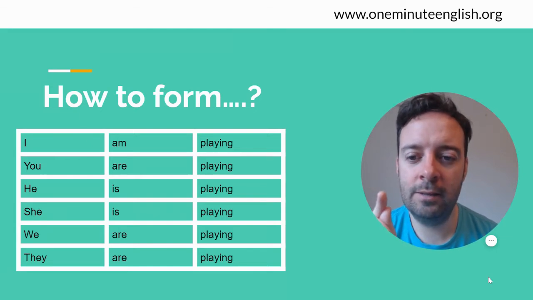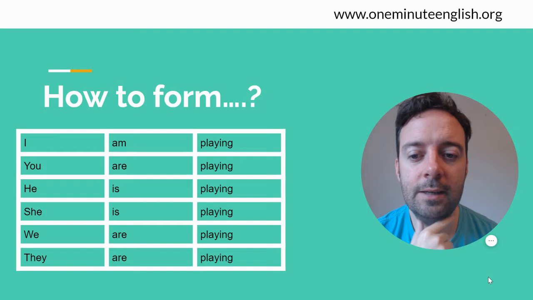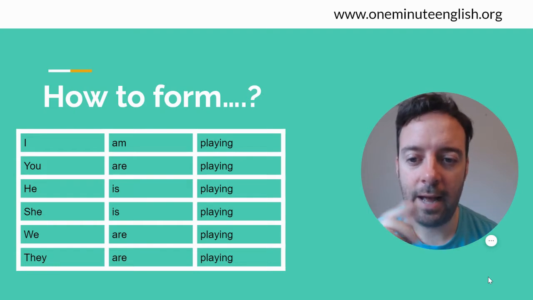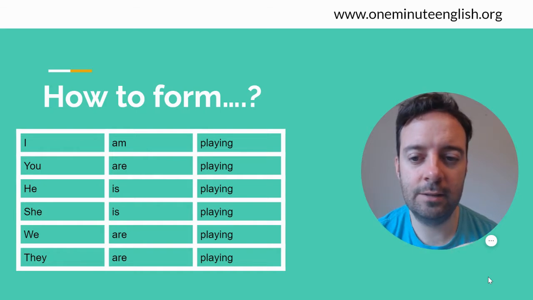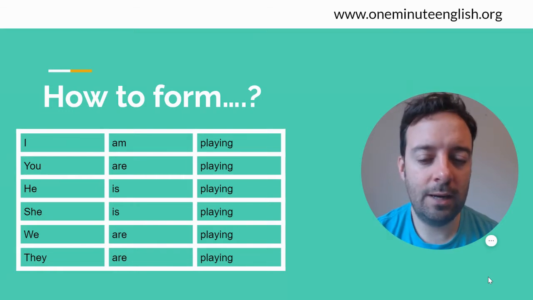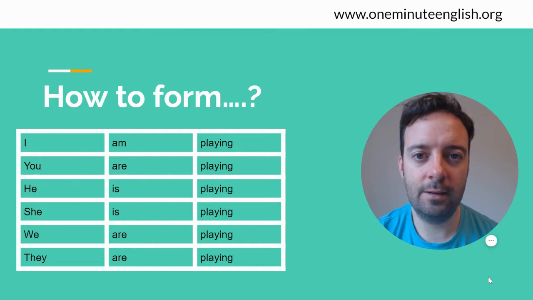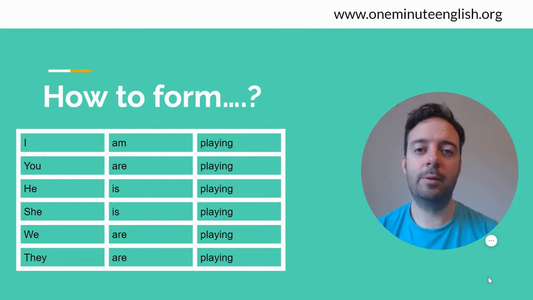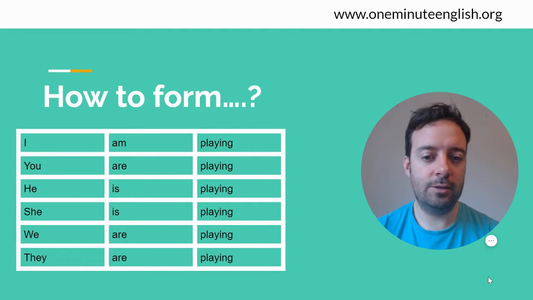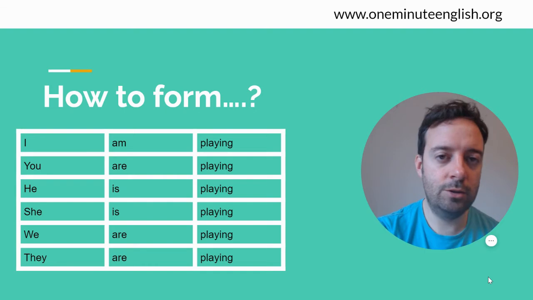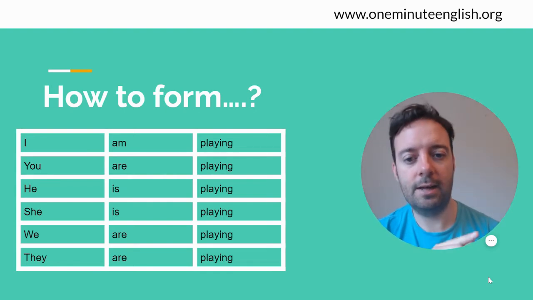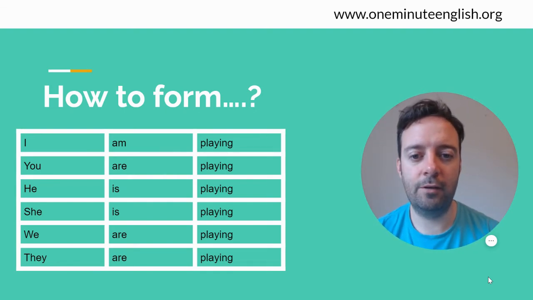So use I plus the verb to be in the present, I am, and you use play, the verb, plus ing. I am playing, and then you are playing, he is playing, she is playing, we are playing, and they are playing. Okay, so if you take another verb like do, then you just add ing. I am doing, you are doing, so you just add ing to the main form of the verb.